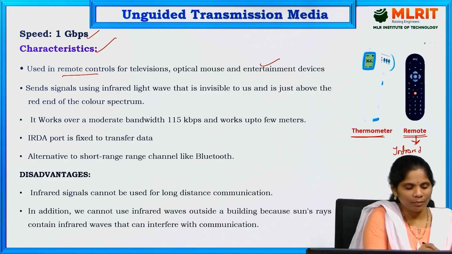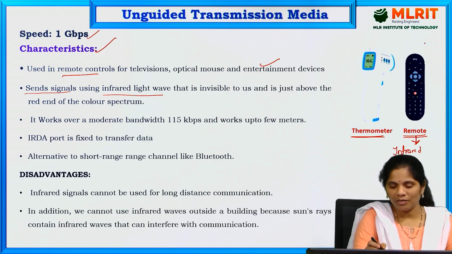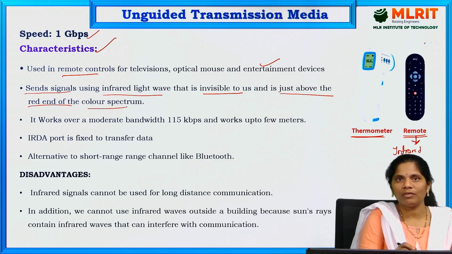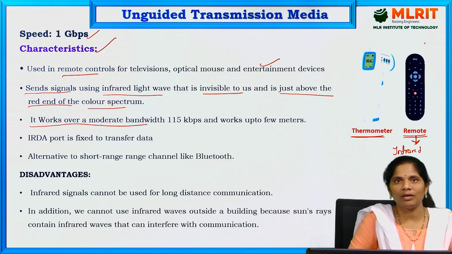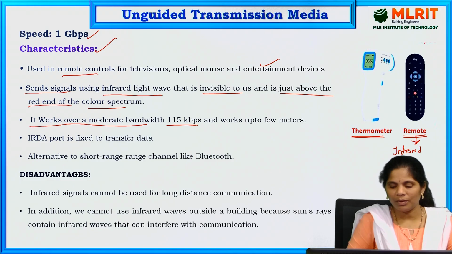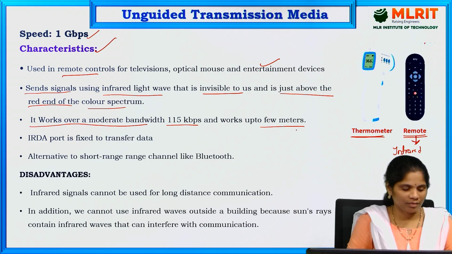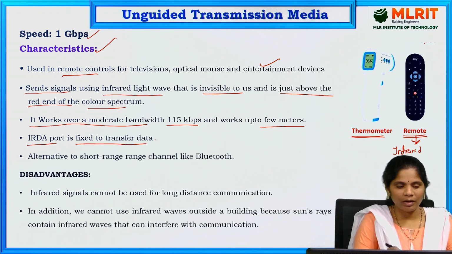At the same time, signals sent using infrared light waves are invisible to us, just beyond the red end of the color spectrum. It works over a moderate bandwidth, 115 kbps, and works up to a few meters. These are some of the characteristics. An IrDA port can be fixed to transfer data using infrared waves.